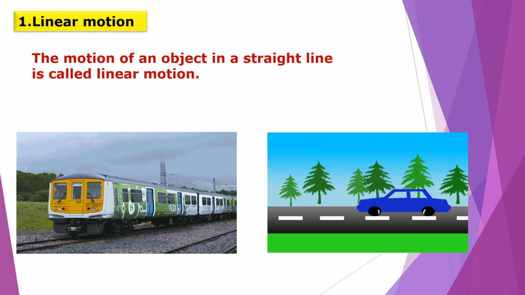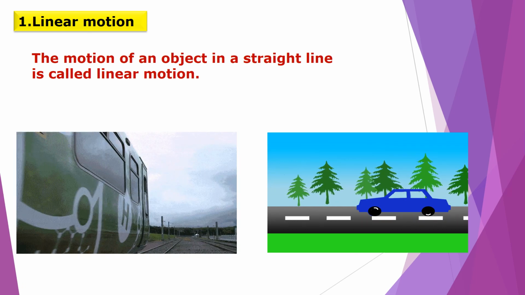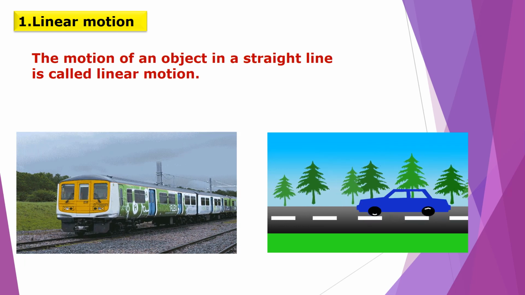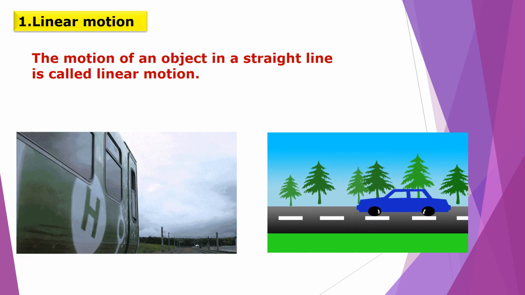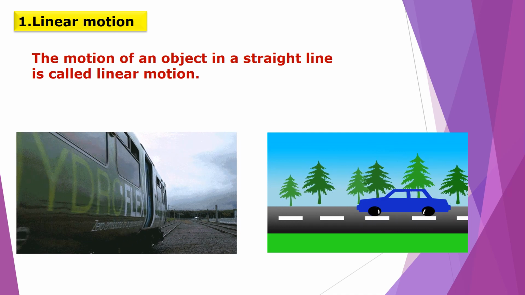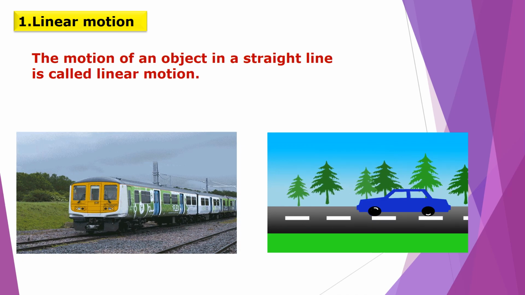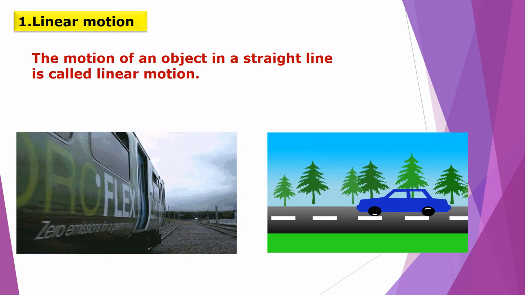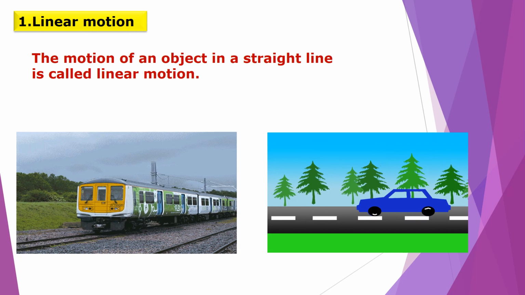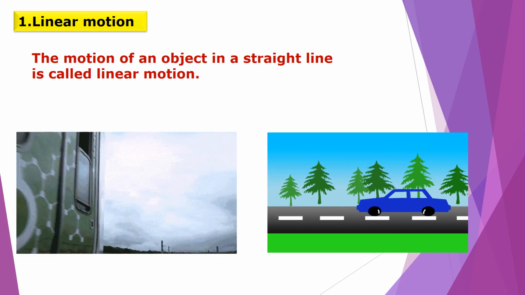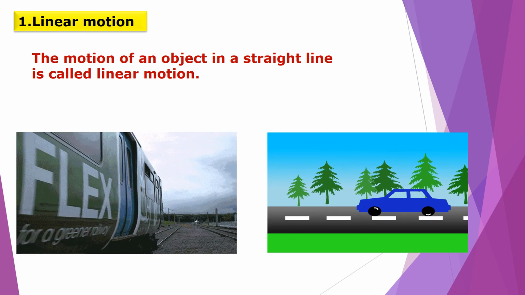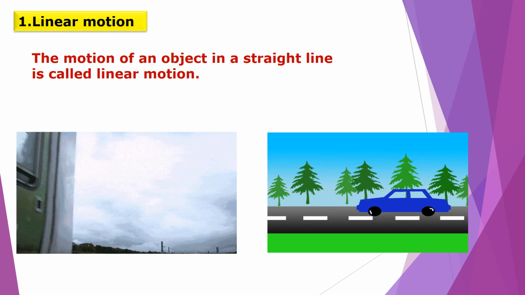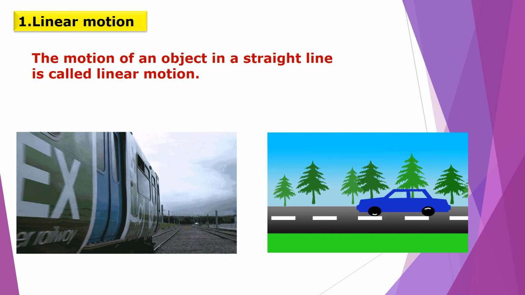First type is linear motion. The motion of an object in a straight line is called linear motion. For example, a train or a moving vehicle on a road may travel in a straight line or in the same direction. This motion of an object is called linear motion. An object in linear motion shows displacement along a straight line.